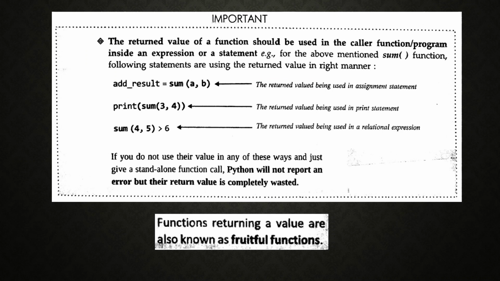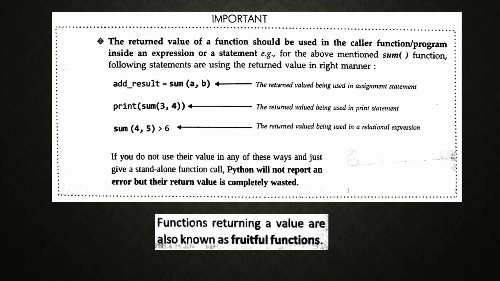In the previous slides, sum is given, and in simple interest SI1 and SI2 are also given. add_result = sum(a, b) means assigning the returned value to that particular variable, add_result, using an assignment statement. Next, print(sum(3, 4)).